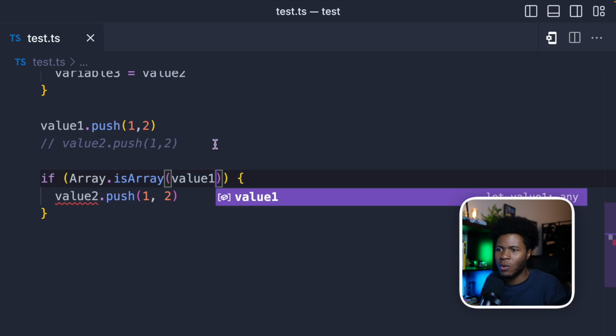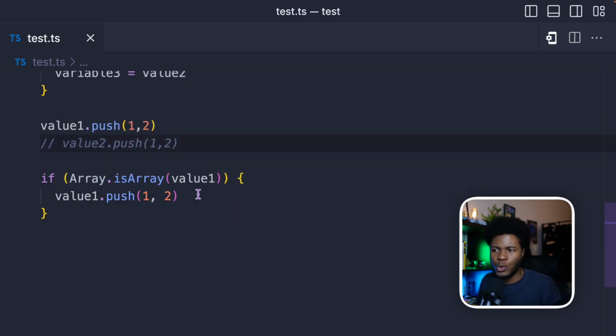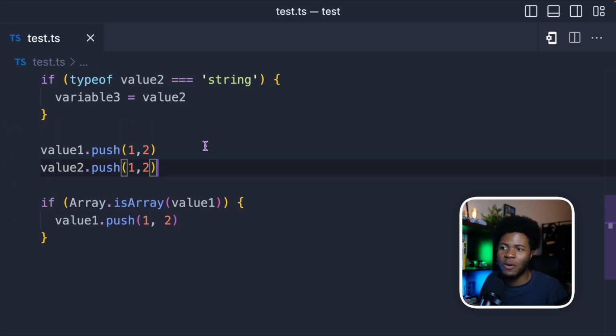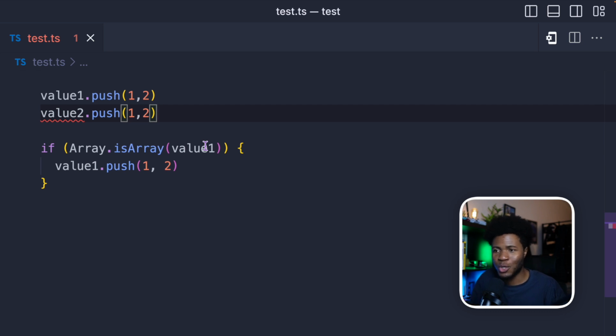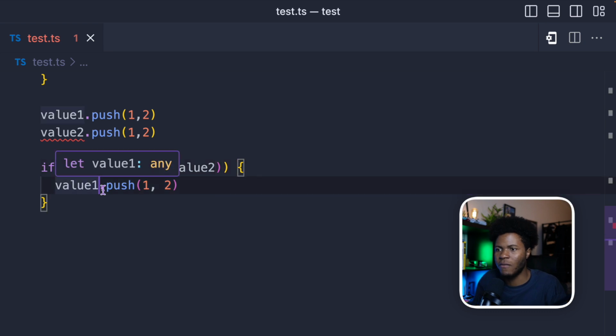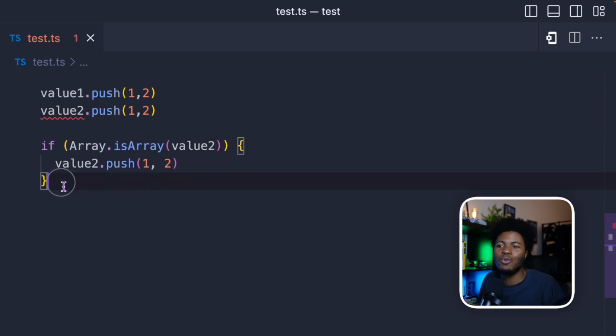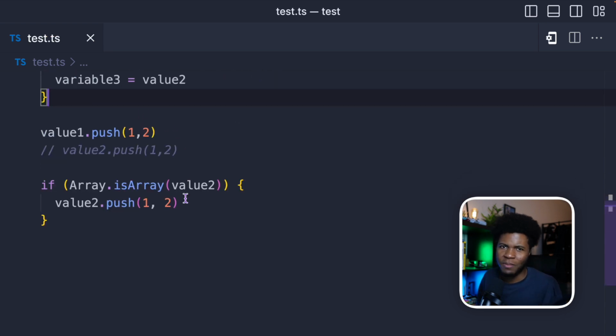You can say if value1 is an array, value1.push 1, 2. Now this would be fine, but remember when we did it like this, TypeScript didn't complain because we have the any type. So this is why the any type turns off restrictions. So unless you remember to have a check like this, if you just do it like this, you might still run into errors. But when you are using value2 of the unknown type, TypeScript is going to make sure that you actually do something like this, where you check if value2 is an array, then you call value2.push. TypeScript is going to ensure that you do something like this before you can safely do this. So I hope you see why the unknown type is actually a safer option.